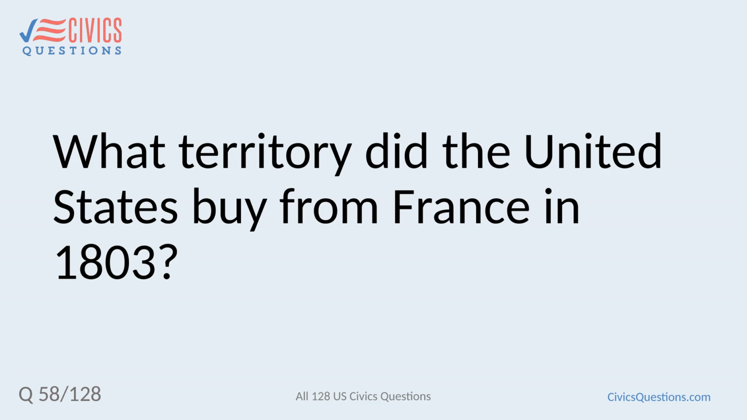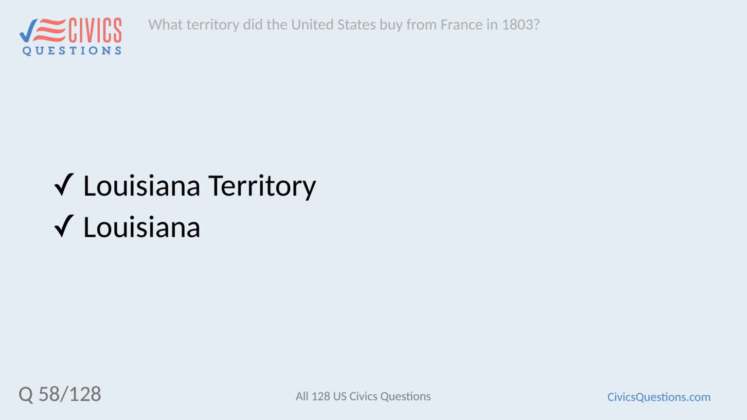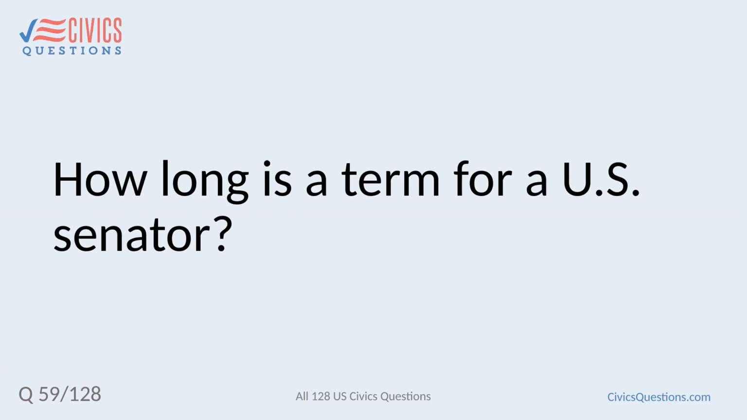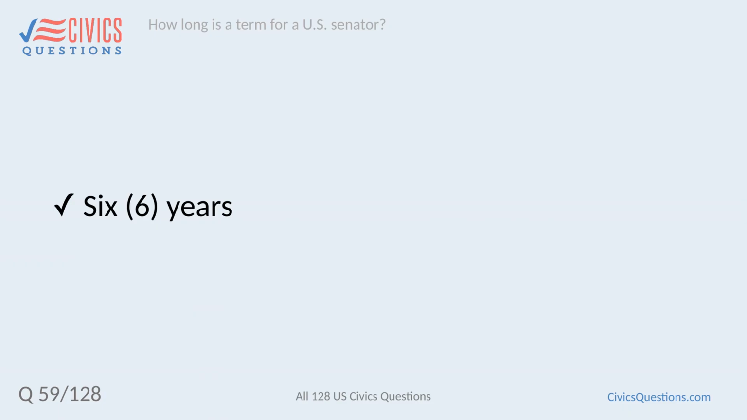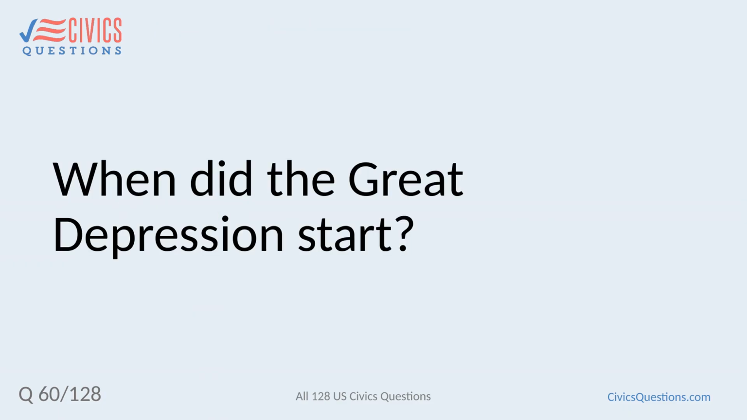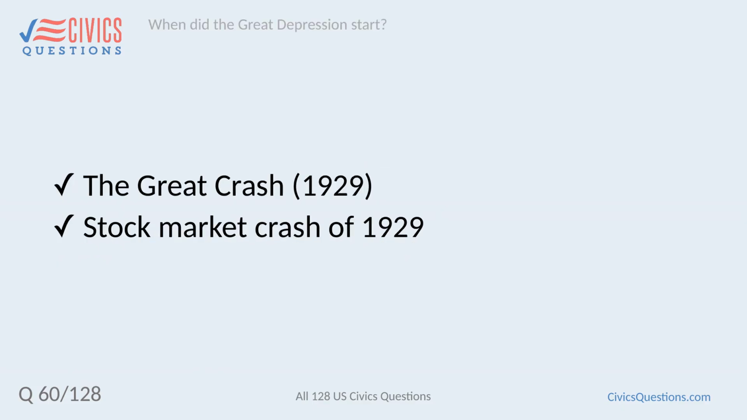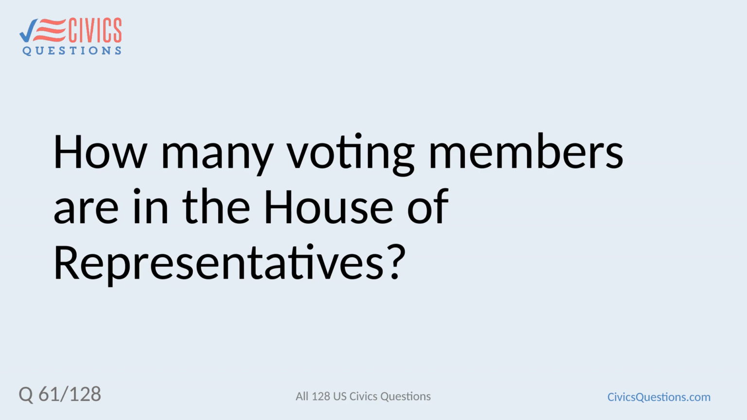What territory did the United States buy from France in 1803? Louisiana Territory. Louisiana. How long is a term for a U.S. Senator? 6 years. When did the Great Depression start? The Great Crash, 1929. Stock market crash of 1929. How many voting members are in the House of Representatives?